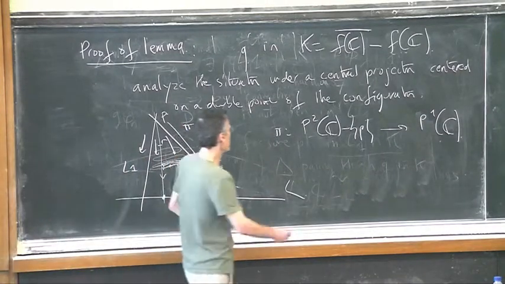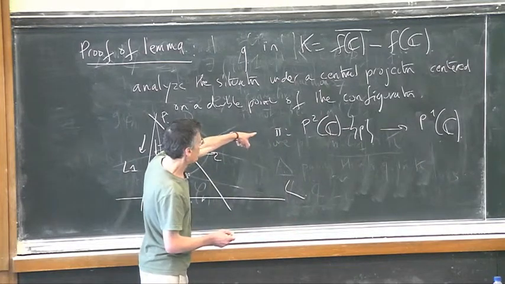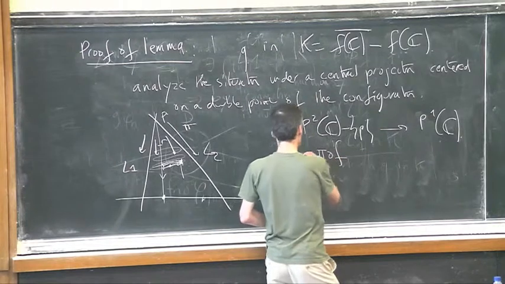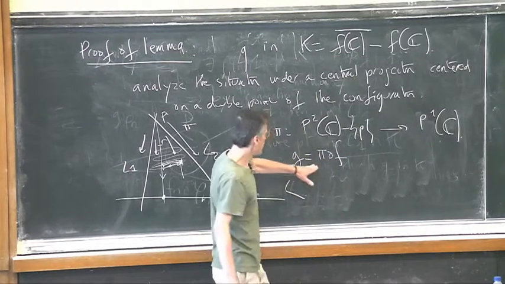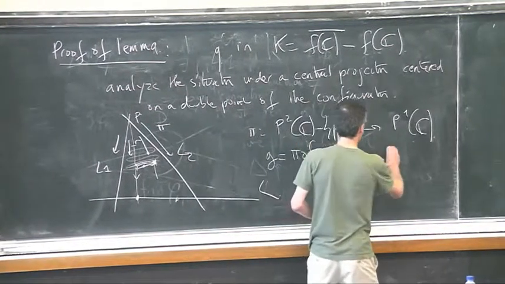The reason is the following. So I project this anterior curve with respect to pi. So I consider G, which is the composition pi composed with F from C to P1.